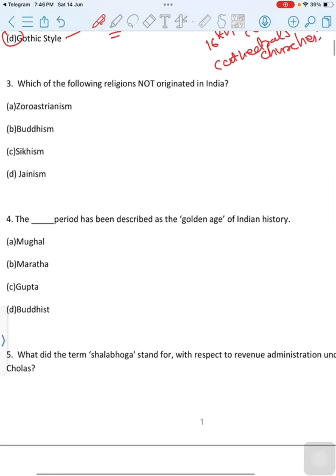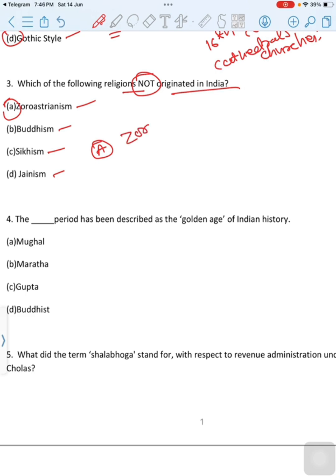Which of the following religions did not originate in India? First option is Zoroastrianism, second is Buddhism, third is Sikhism, last is Jainism. Then correct option is option A, Zoroastrianism.